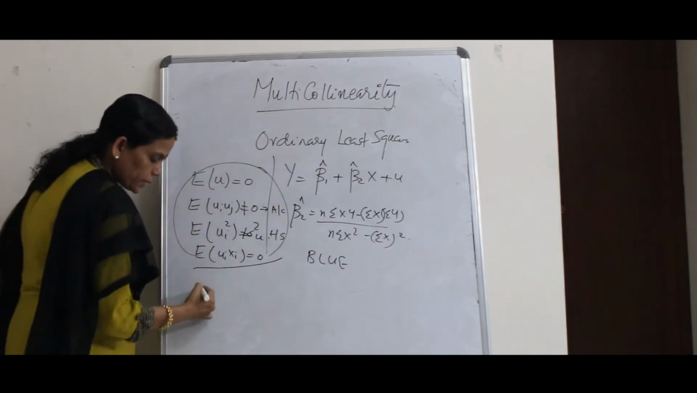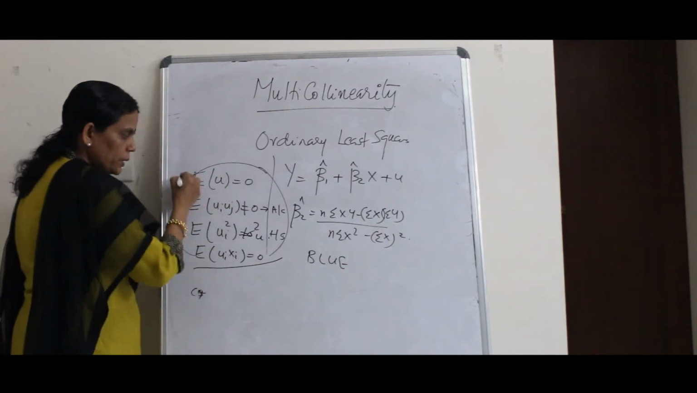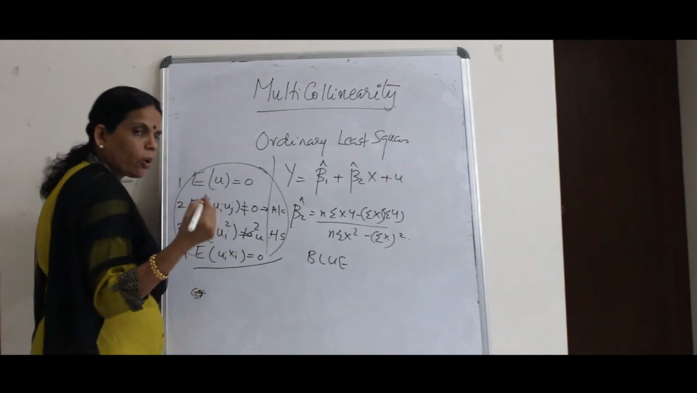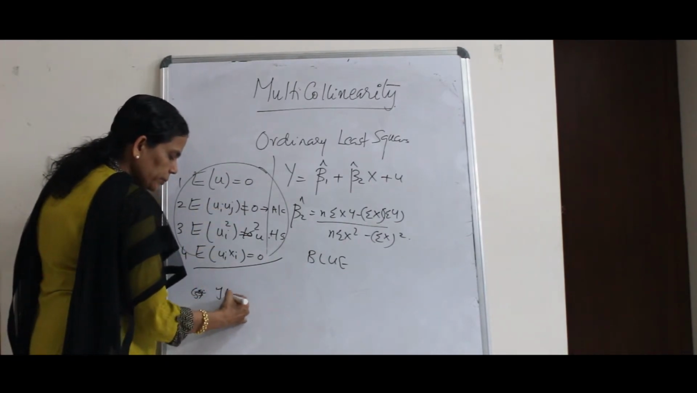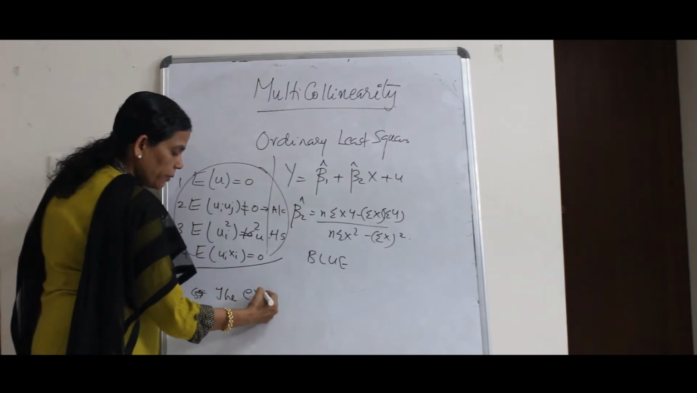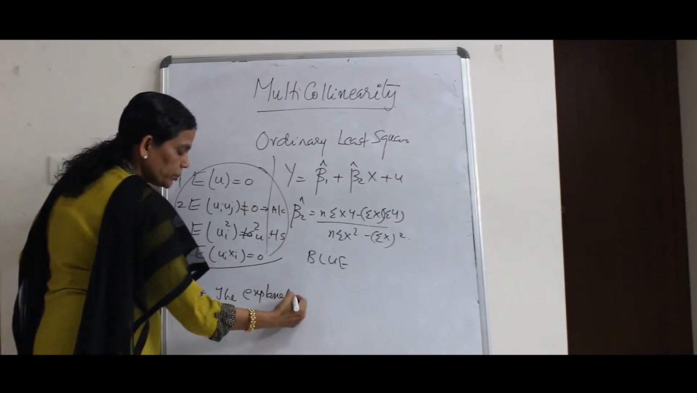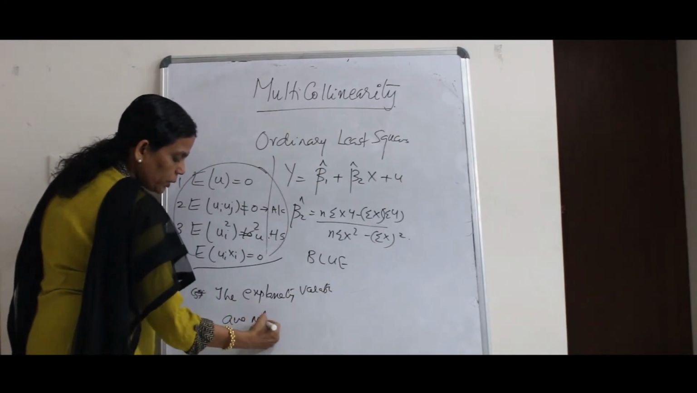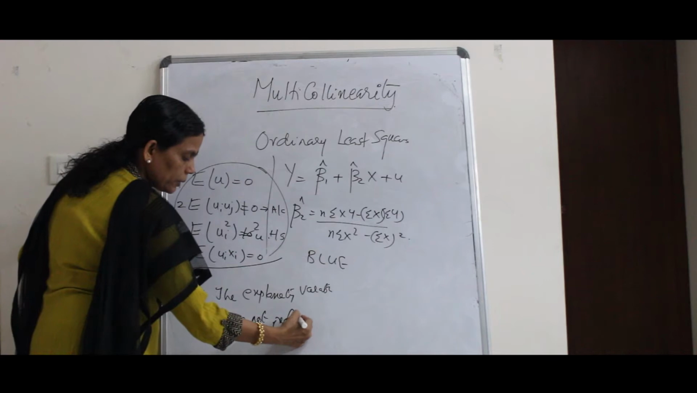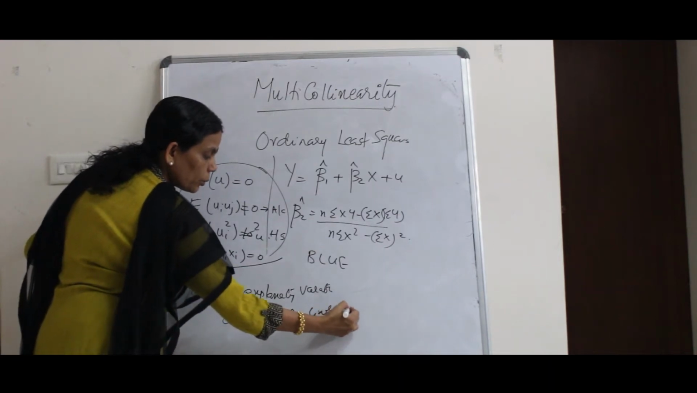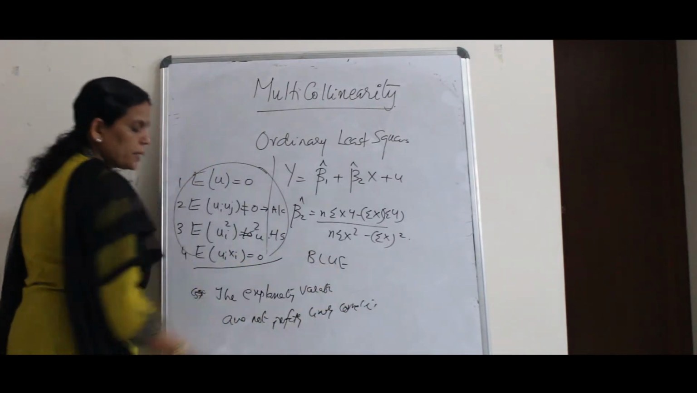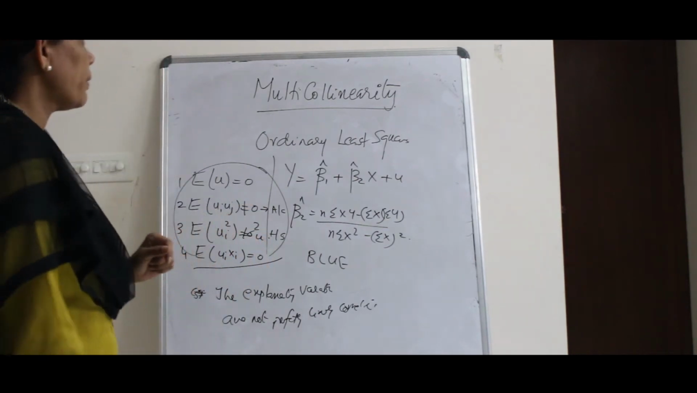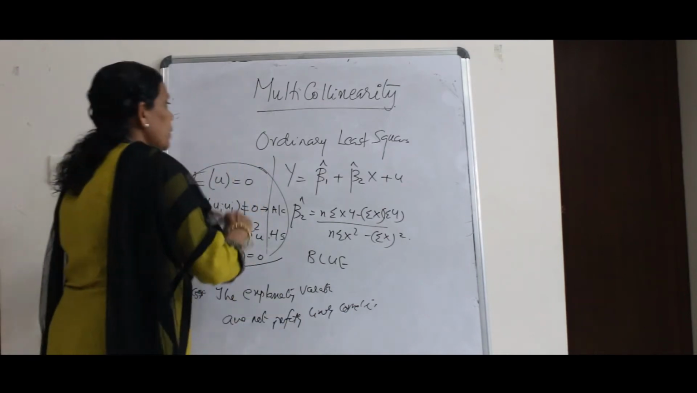So one important assumption, suppose this is 1, 2, 3 and 4, the fifth assumption can be written as, we have already studied this, the explanatory variables are not perfectly linearly correlated. So this is another assumption. The explanatory variables that you are using in the regression model are not perfectly linearly correlated.